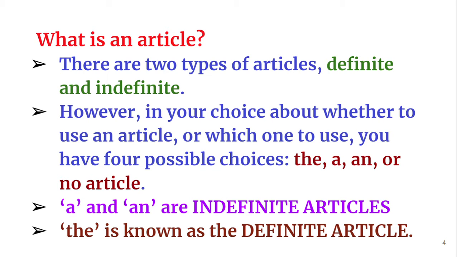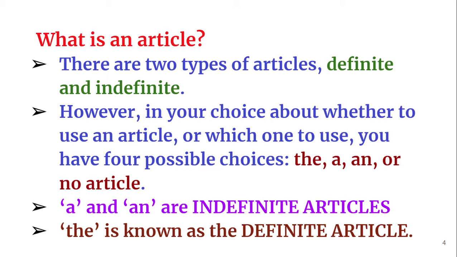In the last class, I told you a and an are indefinite articles, and the is called the definite article. Why? When the listener is definite about what we are speaking, we have to use the definite article the.